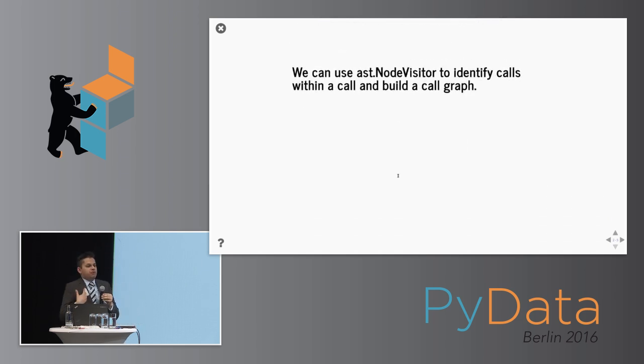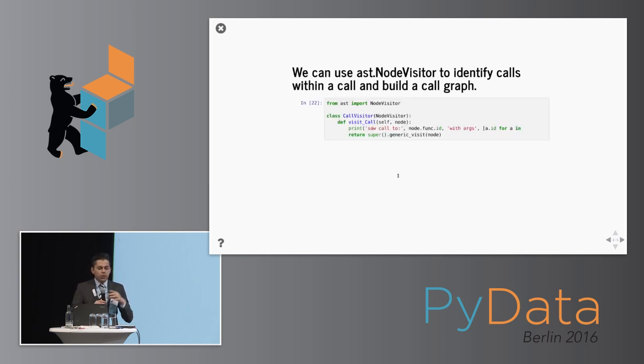But if we were to do this stack analysis, how would we do it? We'd probably do it using the AST module, using a node visitor. So we'd identify the calls within a call graph, and we build it. And this turns out to be a fairly undocumented thing, but a pretty simple thing to do.